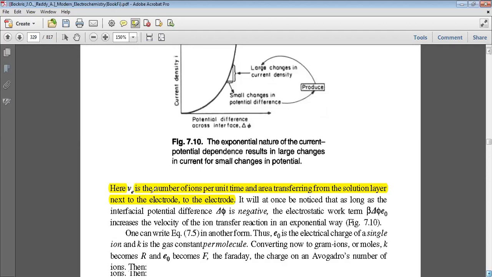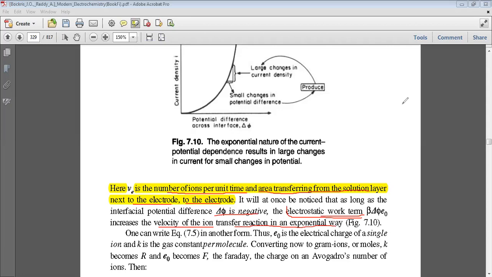So V is now the number of ions per unit time and area transferring from the solution layer next to the electrode to the electrode. It will at once be noticed that as long as the interface potential difference delta phi is negative, the electrostatic work term, beta delta phi, increases the velocity of the ion transfer reaction in an exponential way.